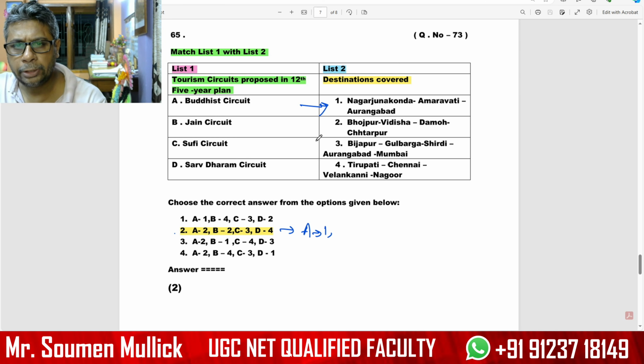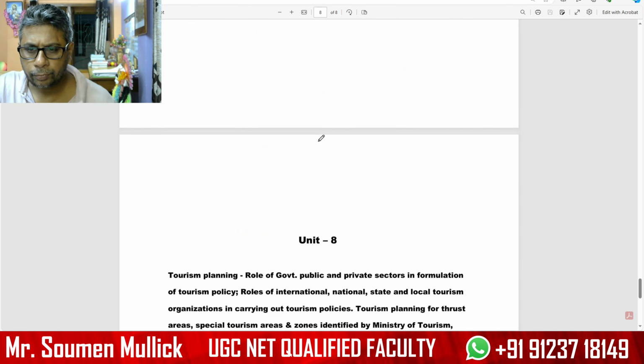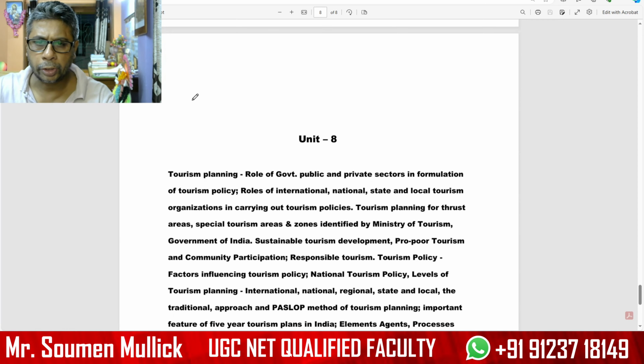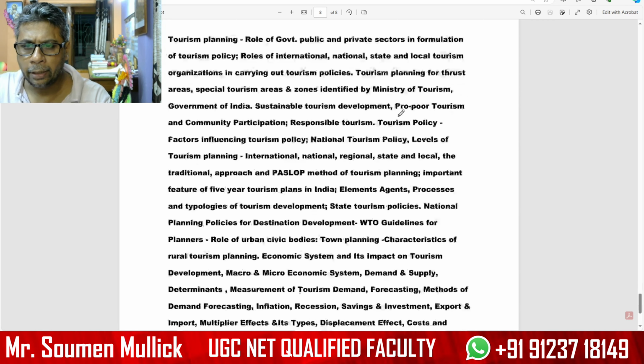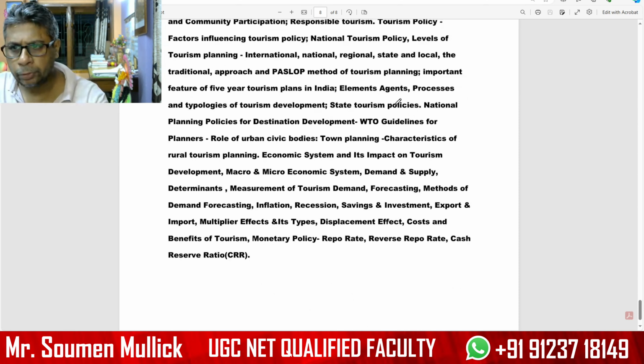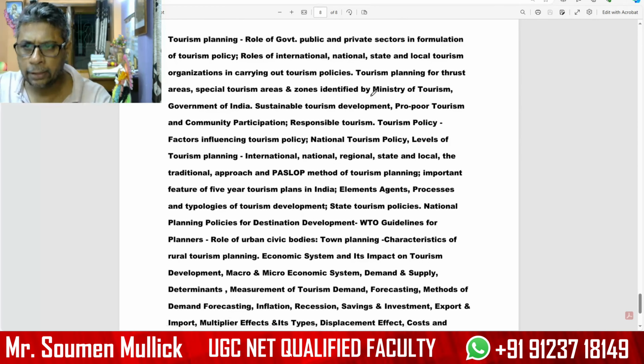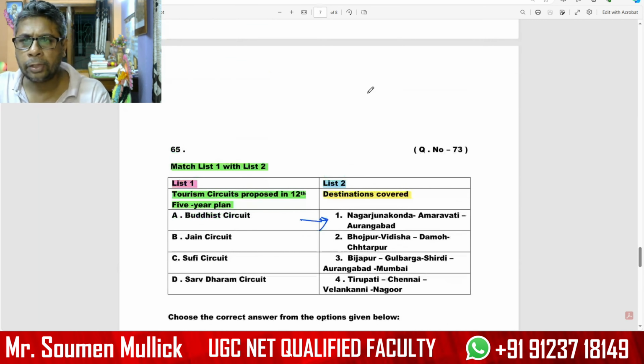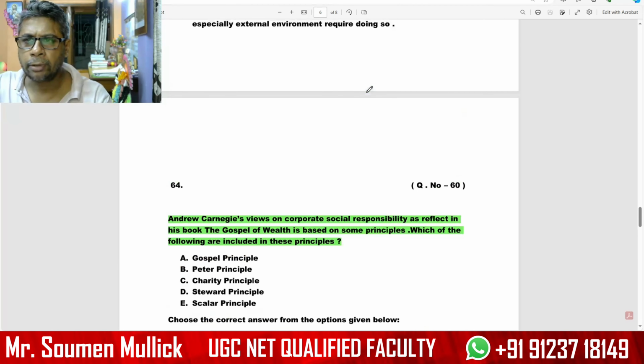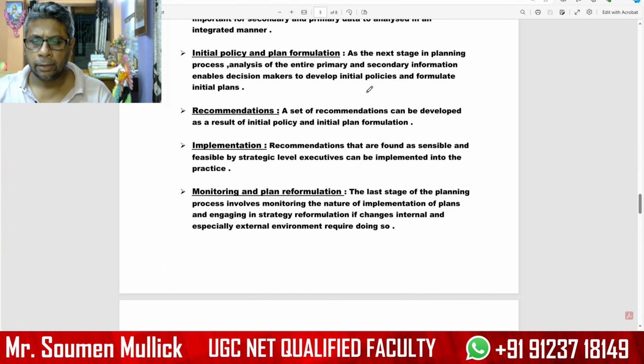A1, B2, C3, D4. So these are the important questions based on tourism planning. Parallelly we have to study the important areas of Unit 8. You have to analyze the syllabus, and parallelly study the question papers given for previous years. So my dear, you can understand the systematic process and procedure. I think those who follow my technique and procedure will definitely benefit and achieve their goal. Thank you.